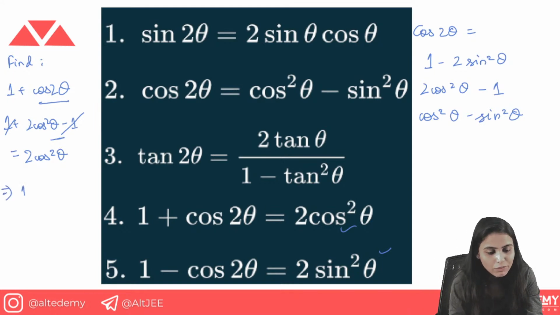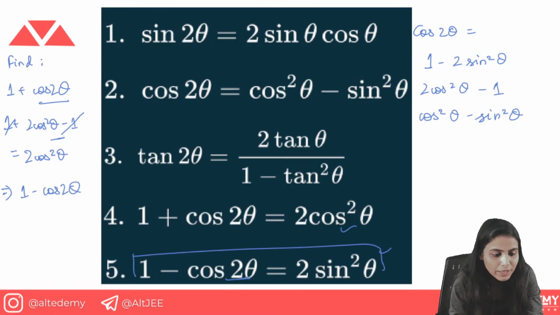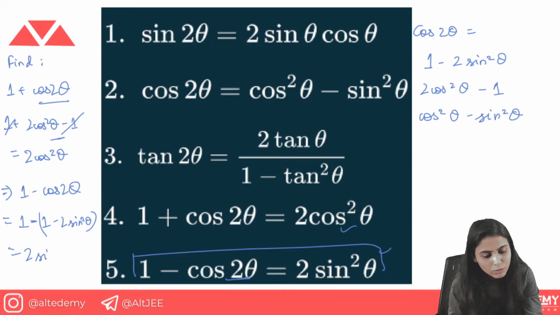Exactly like that, if you have to find out 1 minus cos 2 theta, this is how the value is given. This is basically the formula for cos 2 theta. So we have 1 minus cos 2 theta, and here you can apply the formula 1 minus 2 sine square theta. So you got the value, that is 2 sine square theta.